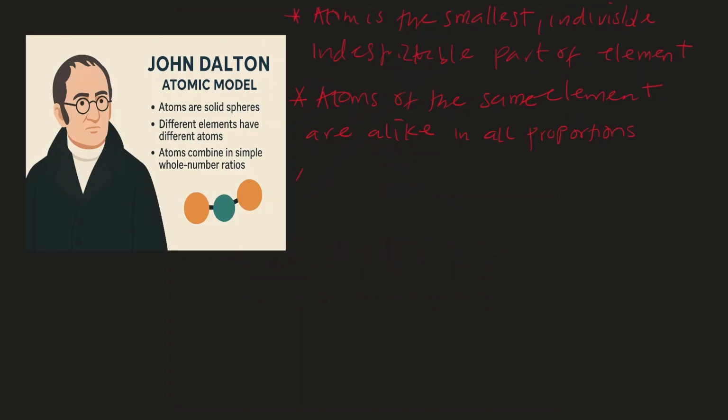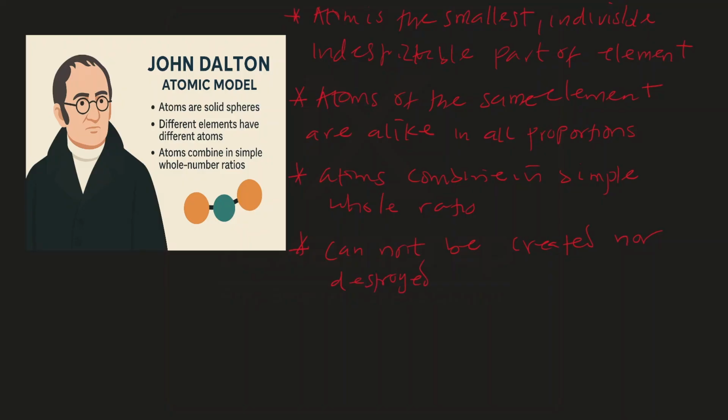Also, John Dalton said this about atoms, that atoms combine to form compounds, and when they do so, it is in simple whole ratio. Then lastly, John Dalton said that atoms can neither be created nor destroyed. So those are the main postulates about John Dalton atomic theory, and it was a very good one.